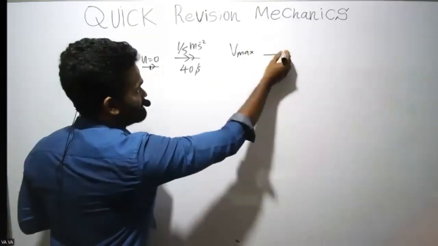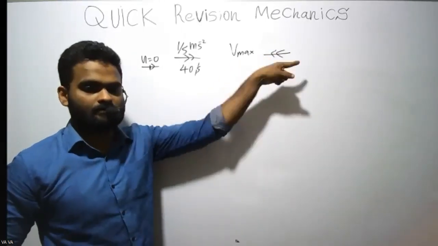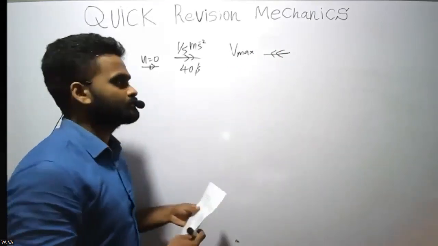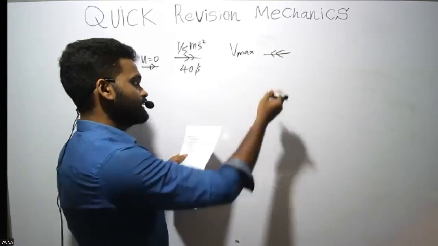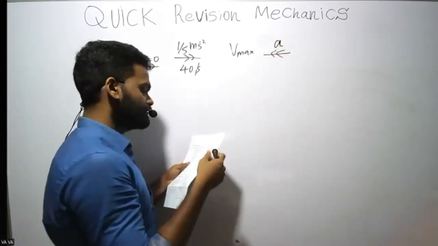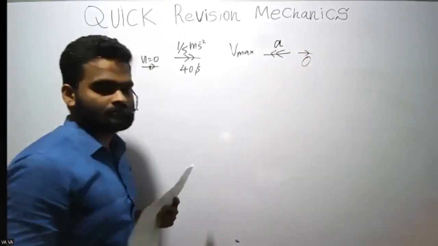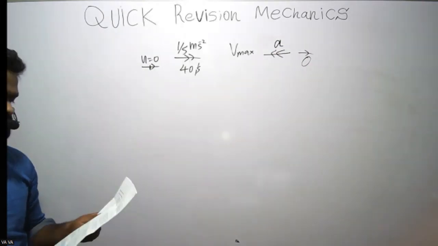After that, it decelerates. So the deceleration can be marked like this. Acceleration to the opposite side is deceleration, right? So it is not given. I think we need to find that. And finally it stops.